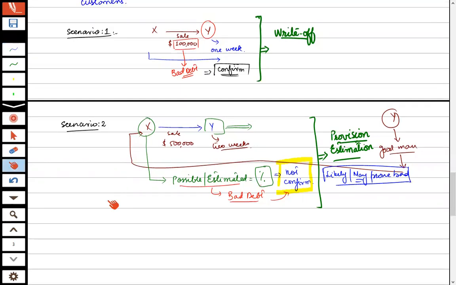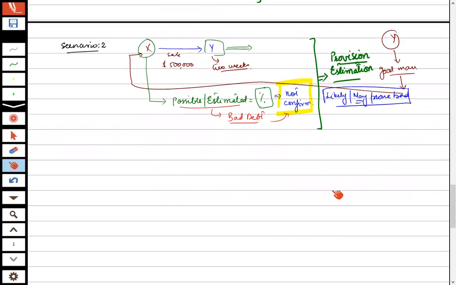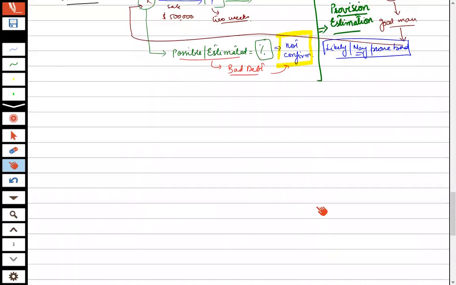So the bad debts, that is the collectibility of accounts receivable, can be divided into two categories. One is write-off and the other is provision or estimation. The entry for the write-off is different and the provision estimation entry is different. Let's discuss the entries for these two scenarios now.